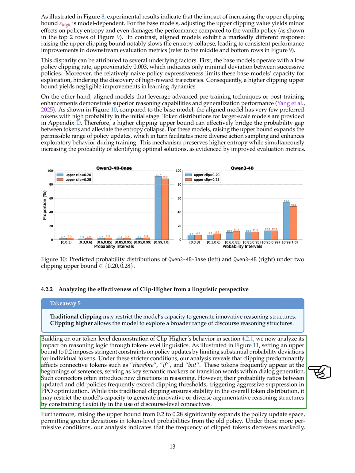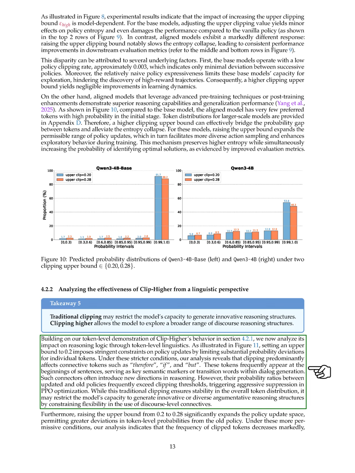We find that setting a strict upper limit on token probabilities imposes tight constraints on policy updates, particularly affecting connective tokens like therefore, if, and, but. These tokens are crucial for guiding reasoning in dialogues but often exceed clipping thresholds, leading to their suppression during optimization. While this clipping stabilizes the overall token distribution, it may hinder the model's ability to generate diverse argumentative structures.